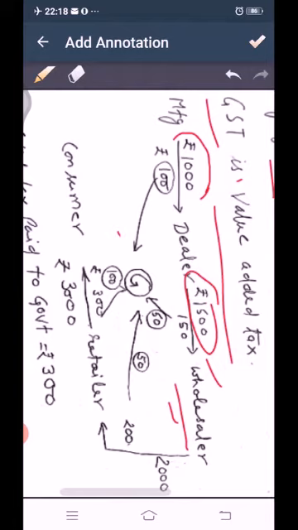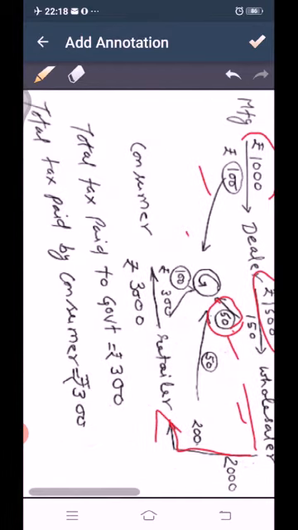Then the wholesaler sells that article to a retailer for rupees 2000. Then the wholesaler will collect tax from the retailer, that is 10% of 2000.